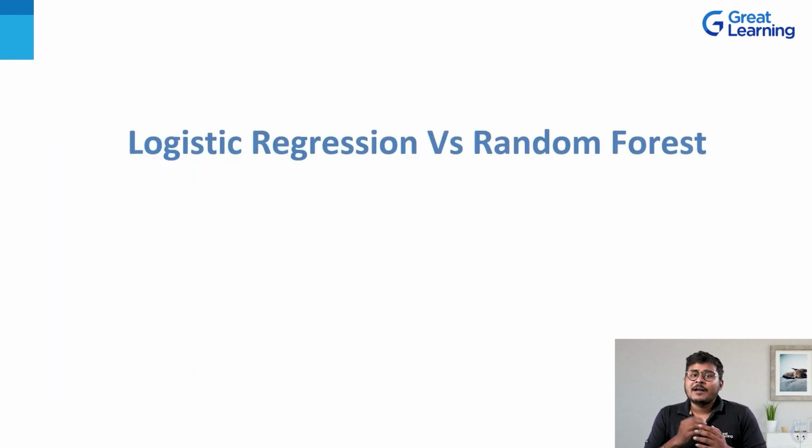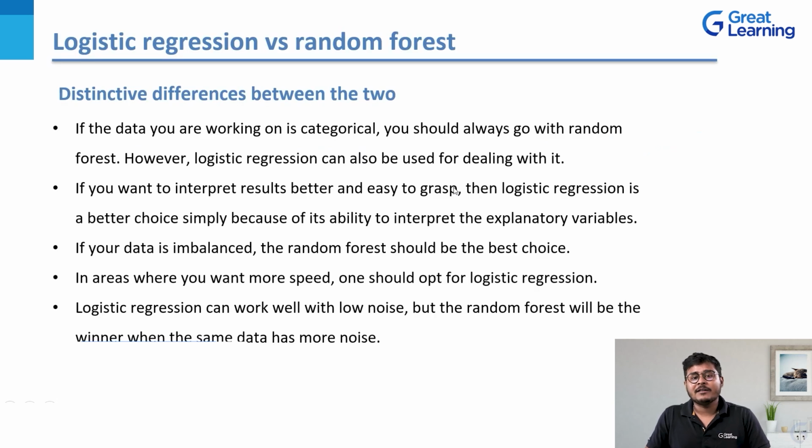Now I'll move on to my next topic, where I'll be comparing the random forest regression algorithm with logistic regression. So let's see what the distinctive differences between the two are. Let's say you have categorical data. Now, what do I mean by categorical data? We all know that categorical data has a lot of categories. Look at the definition. It's very easy to interpret. So race is one categorical data. You have Asians, Latin Americans, Americans. Asian can be a categorical data in its own right, because in Asia you have so many countries. So you have Chinese, Japanese, Indian, Pakistanis, etc.